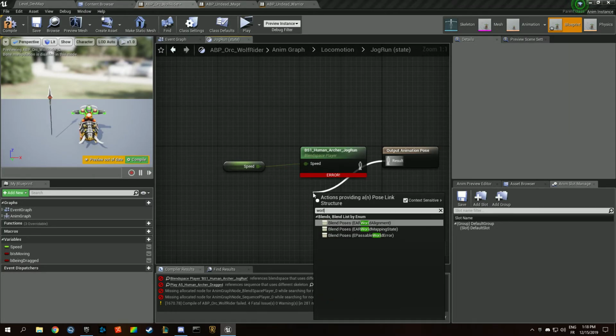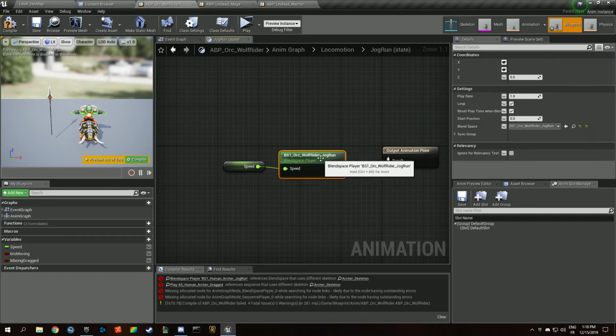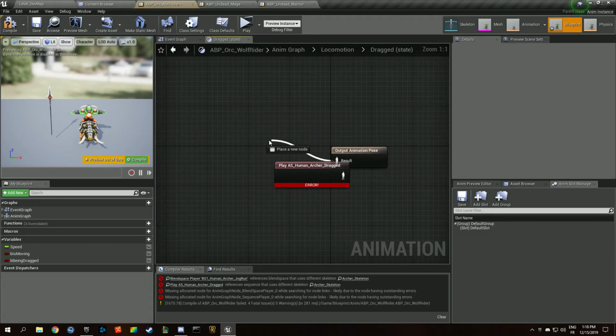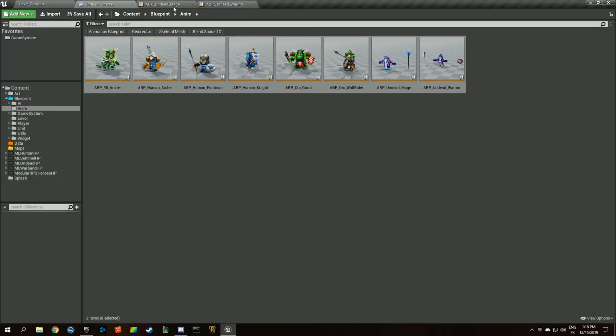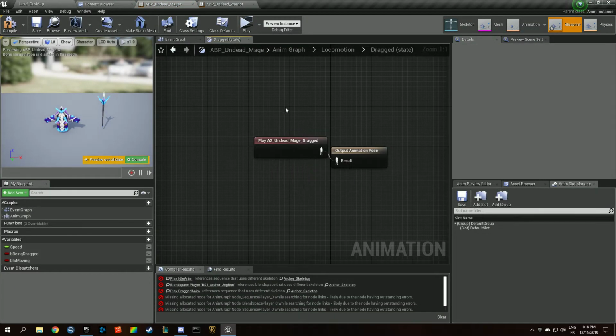We don't want that. We want jog run of the wolf rider, dragged, compile all, close, undead mage. Same thing, like this.